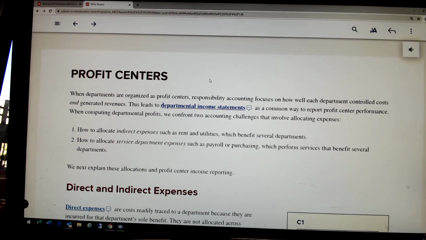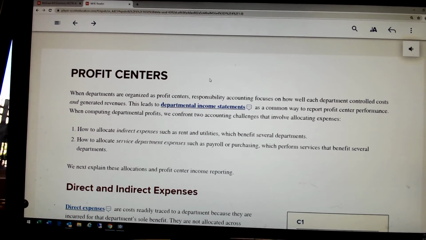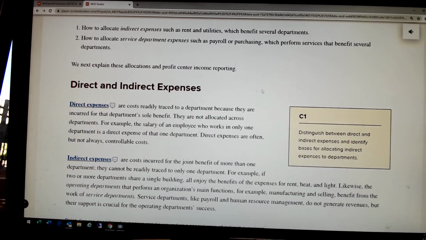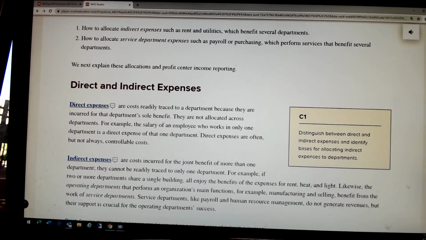Okay, let's talk about profit centers. Remember what a profit center is. A profit center is a center that generates revenues as well as incurs costs. Because we're talking about revenues and costs, we are in fact responsible for generating a profit. Now, within those profit centers, we do have controllable versus uncontrollable costs, and we can also break down costs into direct expenses versus indirect expenses. There is a lot of overlap between these, but they aren't completely the same.